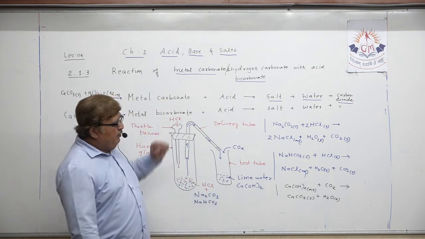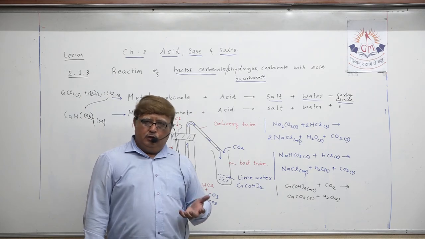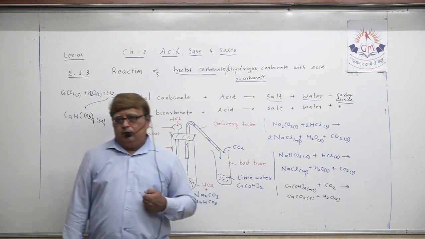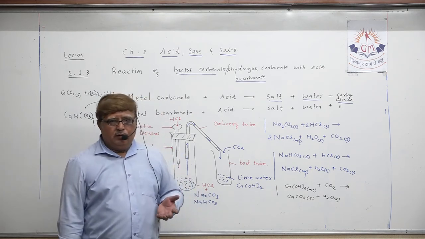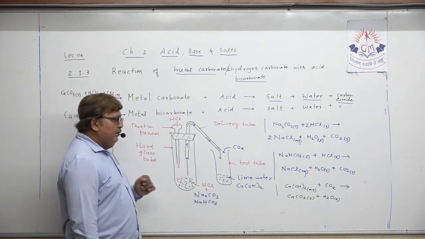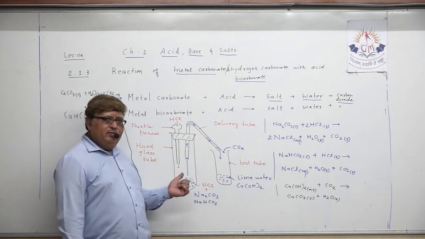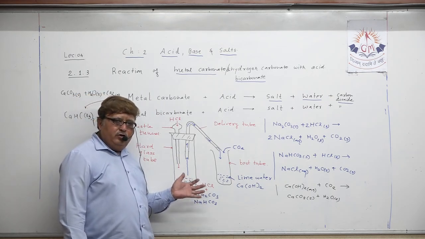Then you will write these two general word equations for reaction of metal carbonate with acid and metal bicarbonate with acid. After you write this, then you will go on to give the explanation of this activity or this experiment,